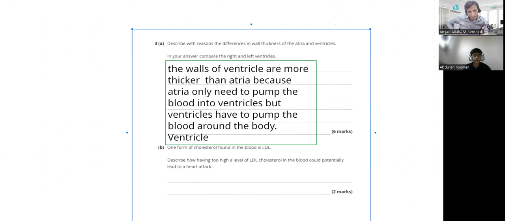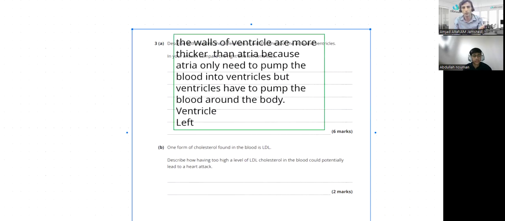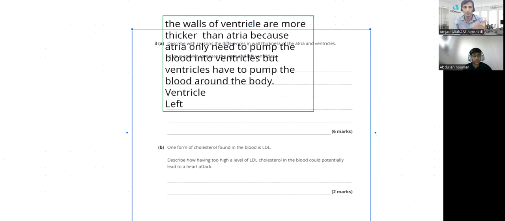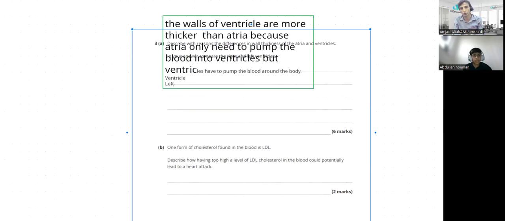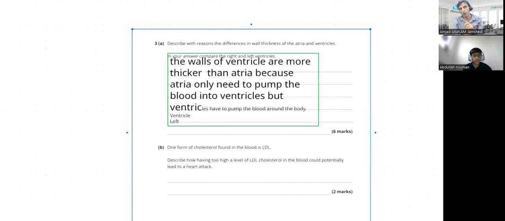Even the left ventricle has a thicker wall as compared to the right one. Now we are comparing these two. Otherwise, if you are comparing with the atria, that's the difference. Again, both of the ventricles have thicker walls. But the question is, what's the function of the right ventricle? What's it doing here?